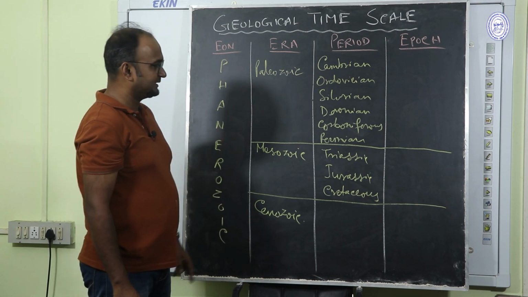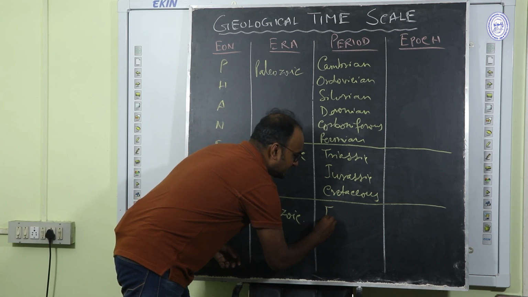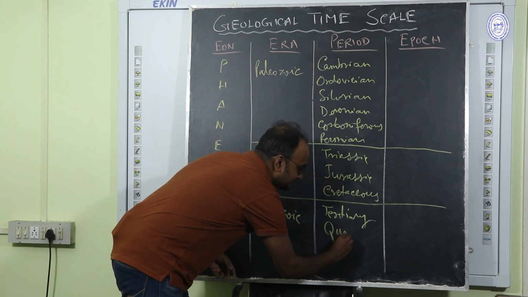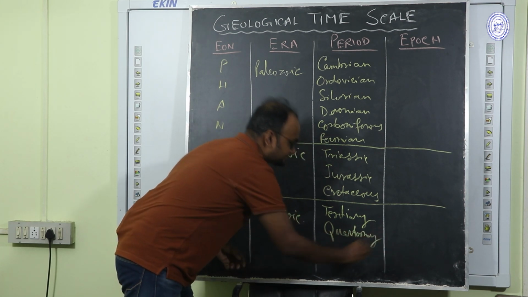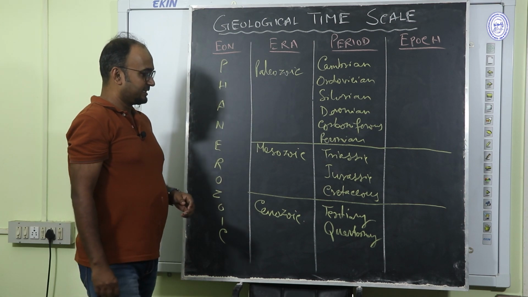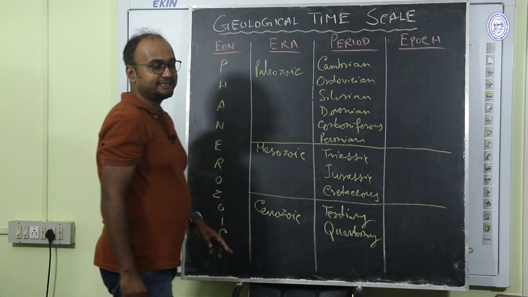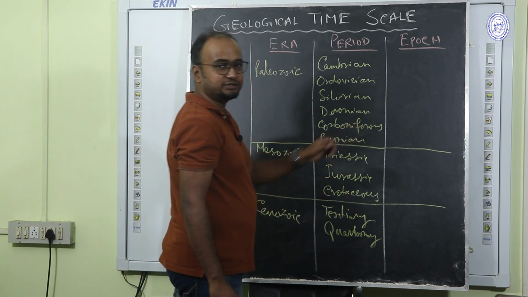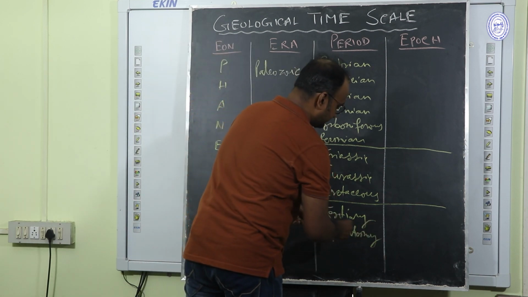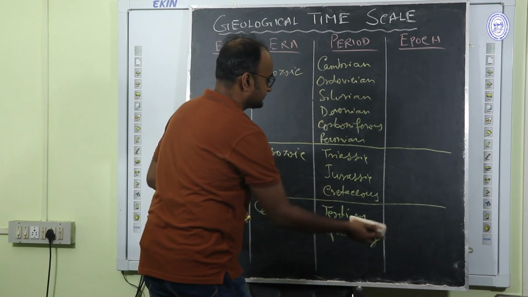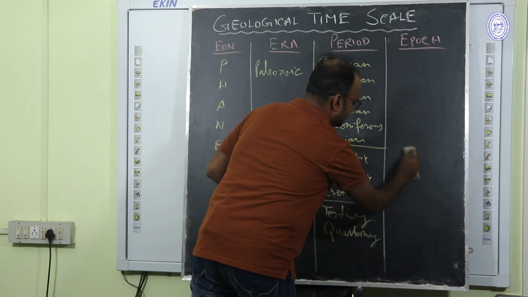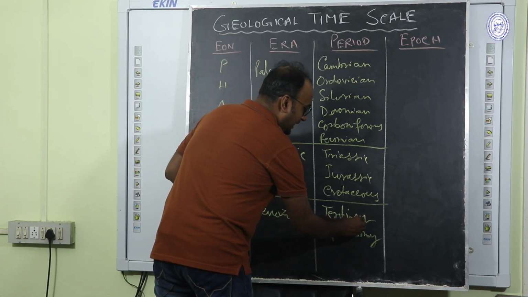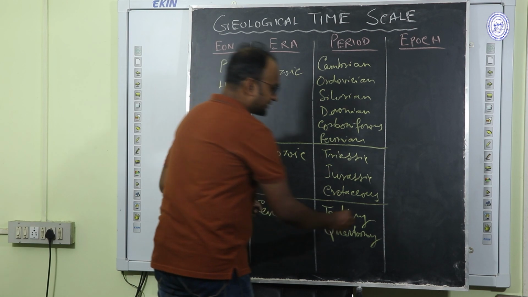Under Cenozoic era, there are 2 periods: Tertiary and Quaternary. Under Tertiary and Quaternary, there are 7 epochs. So let's write those epochs. Under Tertiary, there are 5 epochs.